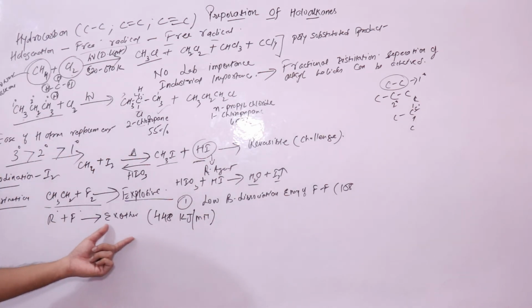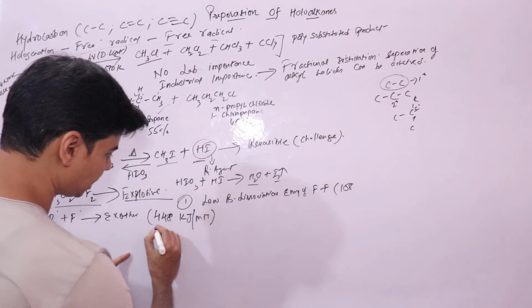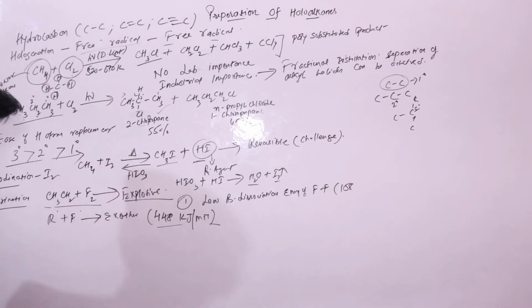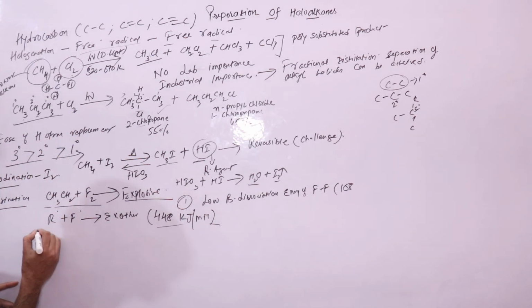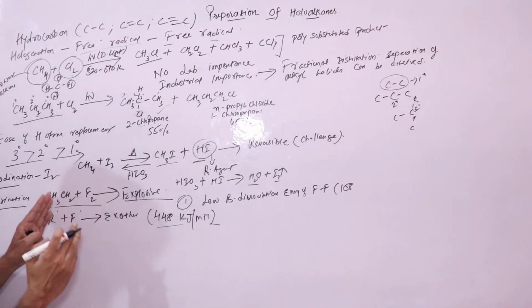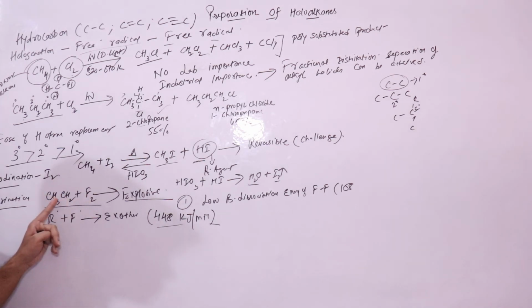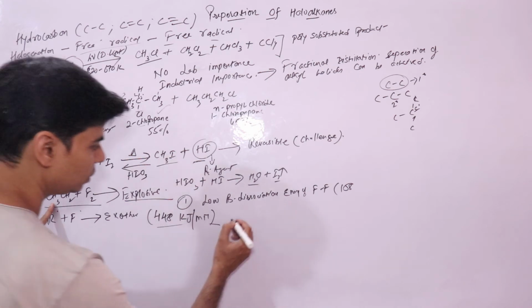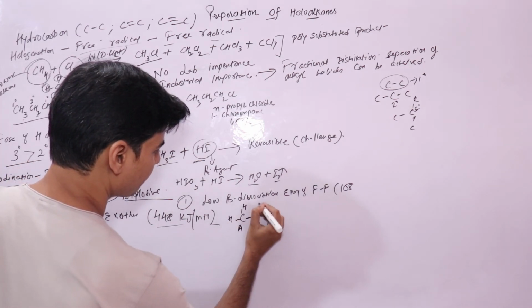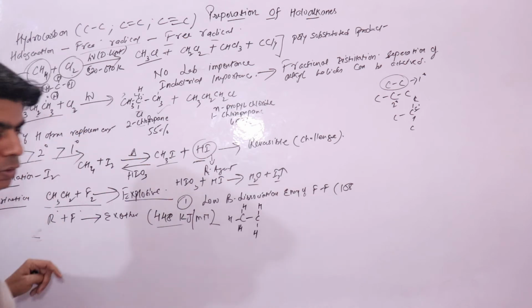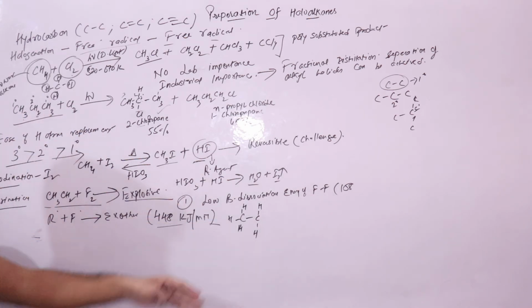This amount of heat is enough to break the carbon-carbon bond in this molecule. If you look at this molecule, it is CH3CH3, your ethane molecule.